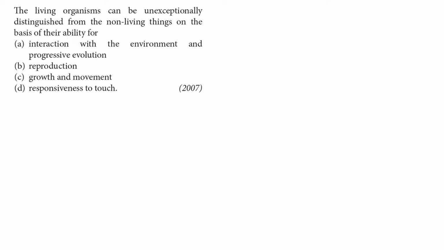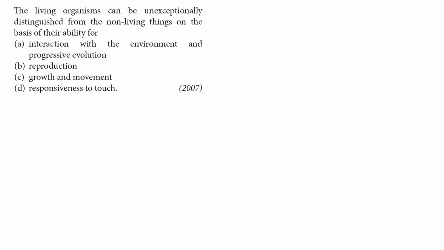Option A, interaction with environment and progressive evolution. Option B, reproduction. Option C, growth and movement. And option D, responsiveness to touch. Before I tell you the correct answer and explanation, you can tell your answer in the comment section. So let's move to the answer.